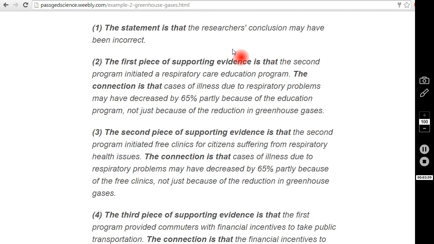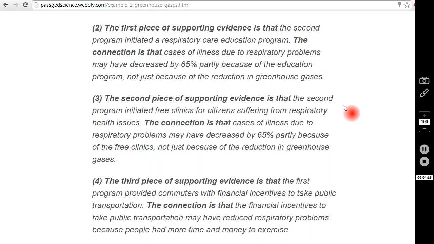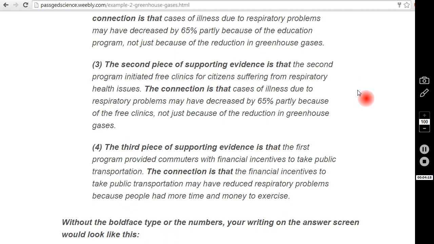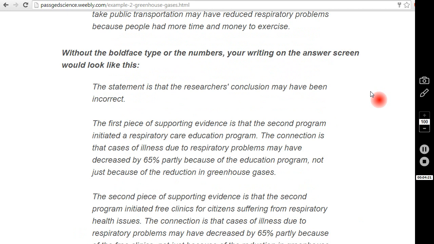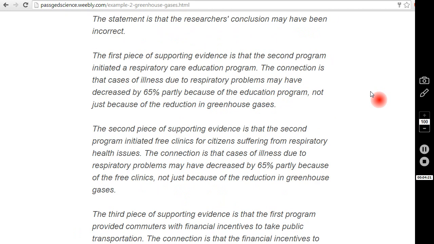So here, I'm in the first science question. The boldface type here is the unfinished sentence you have entered, and the regular type is how you finish the sentence based on what you read, what you see in the document that's provided. And so you finish each of the sentences this way. And if you clean it up, it'll look something like this.